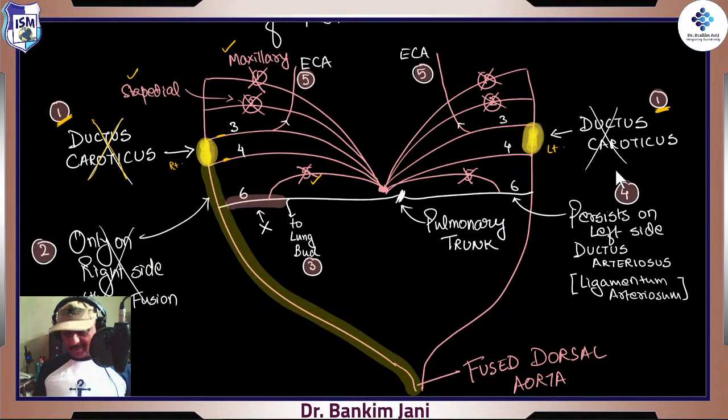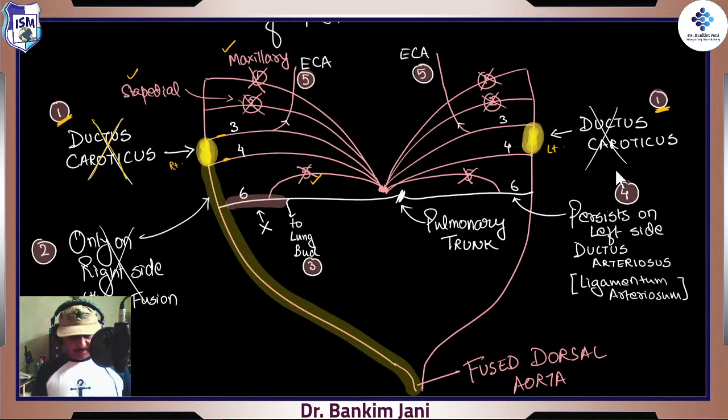But if it is not, if it stays back, then there would be all unnecessary shunts, because the blood would be going on some incorrect channels. That is what we'll see in CHD, congenital heart disease. But first we need to understand what is normal. So this is the first important point. This ductus caroticus is third and fourth. That is removed. Okay, that was easy.